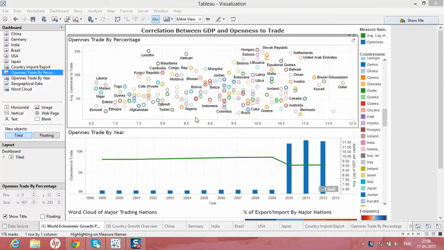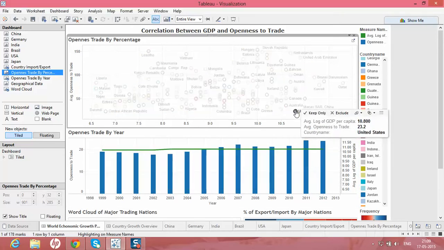As you are able to see, there are many countries available in different colors, which show those numbers. For Sri Lanka, average openness to trade is 48.1 and average log of GDP per capita is 9.0. In the other graph, we have tried to show openness to trade by year, with the same parameters but with respect to the year, showing data from 1999 to 2012 for particular countries. If we select some countries like the United States, those numbers will change,